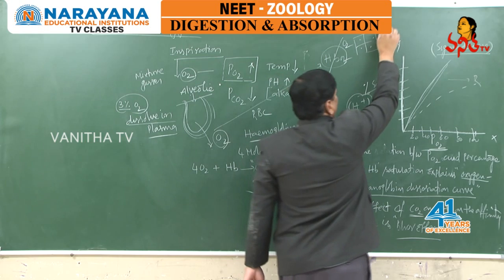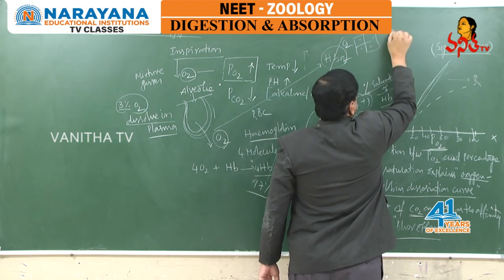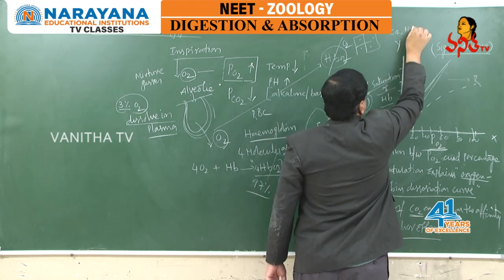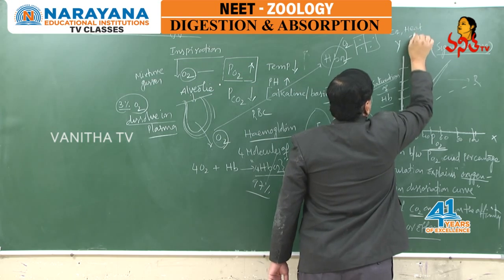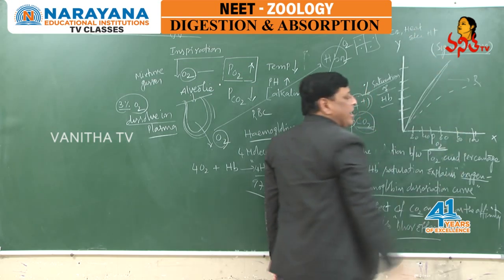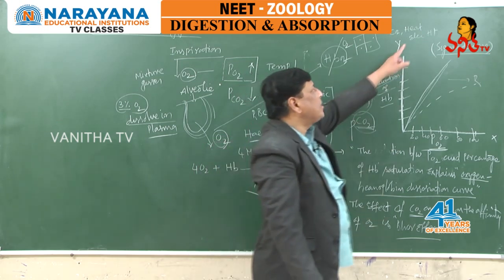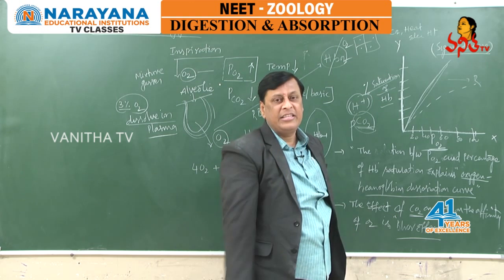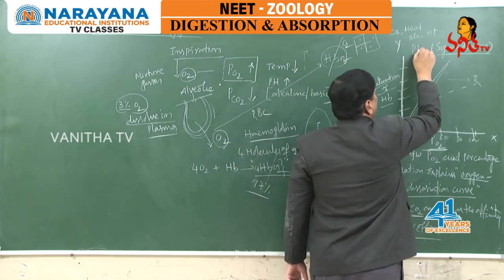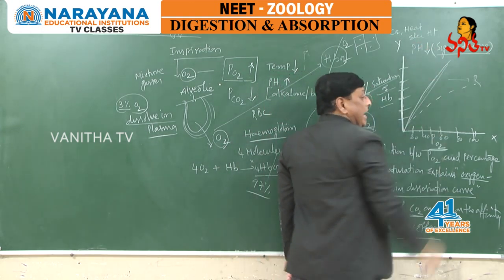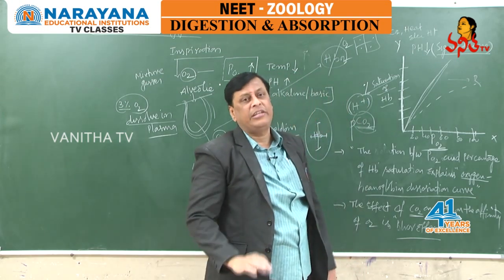As a result of cell oxidation, apart from energy, CO2 is released, heat is generated, and so many electrolytes, especially H plus ions, are released, and nitrogenous waste materials are released. All these substances create an acidic nature. Obviously, pH value decreases. Acidic condition exists at tissues.